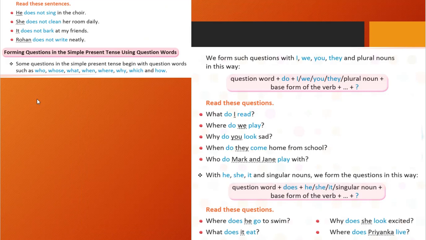Let's see here. He does not sing in the choir. She does not clean her room daily. It does not bark at my friend. Rohan does not write neatly. You see, all of these are simple only.